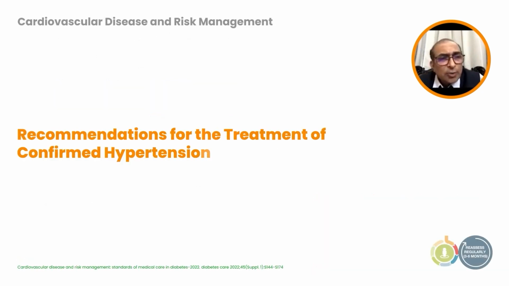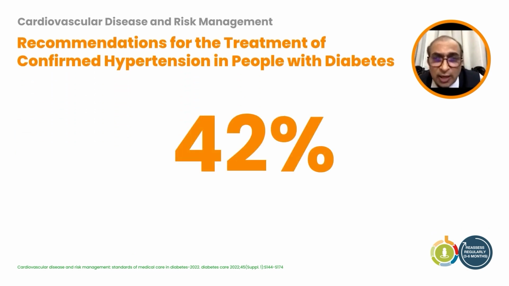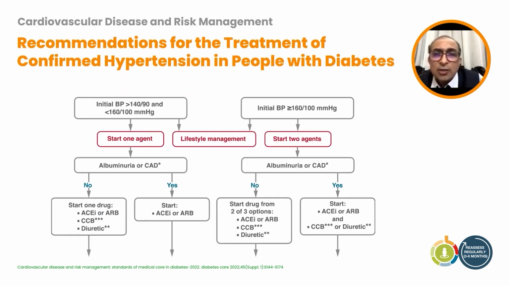Now, coming to the management of hypertension, as we've seen from our own study, the Indian diabetes study, we had 42% of patients with hypertension at onset. And if you look at other studies of patients with diabetes of at least 5 to 10 years duration, you find that almost 60 to 70% of them have hypertension. It is important to treat hypertension whenever the initial BP is more than 140 by 90, and start with one agent. When the BP is more than 160 by 100, start with two agents.